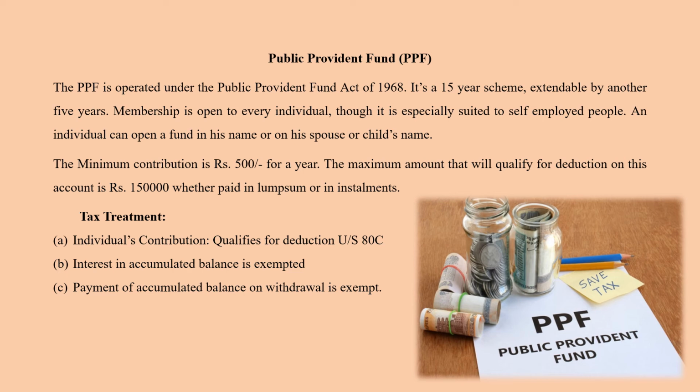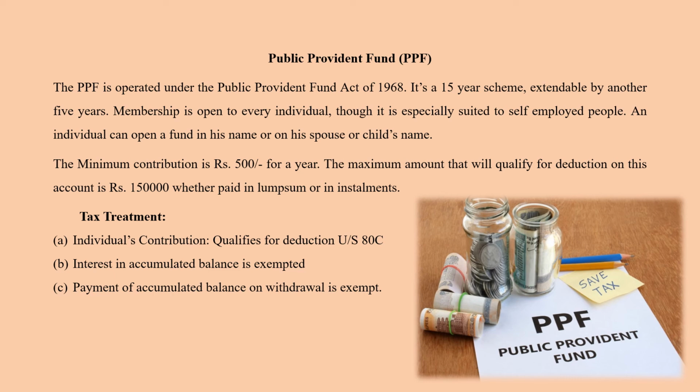So this is a system where it is not only given to a person who is working under an employer-employee relationship, but any individual can opt for this provident fund scheme. They can take it for themselves or for their spouse or for their children also. The minimum contribution for this PPF is 500 per year.